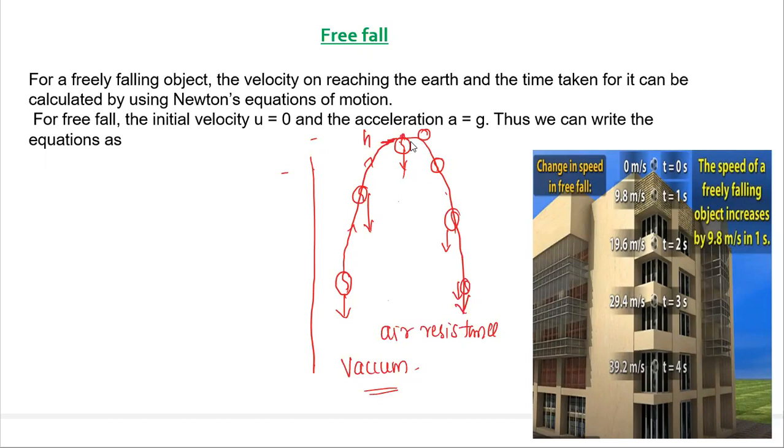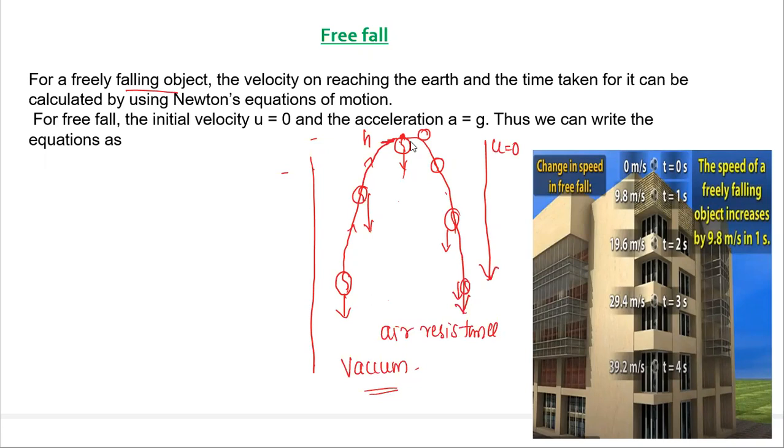So I said at this point, velocity will be 0. So when an object is falling freely, meaning the object is coming towards the earth, its initial velocity will be 0. Then the velocity will go on increasing.